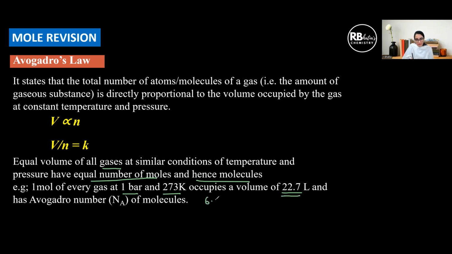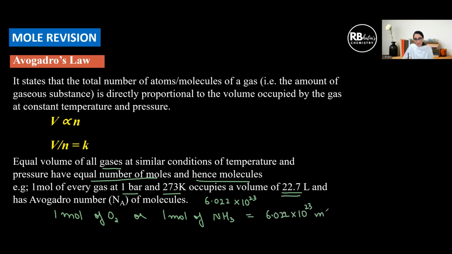And what is the Avogadro number? 6.022 into 10 to the power 23, which also means, for example, 1 mole of oxygen gas or 1 mole of ammonia gas or nitrogen gas or any gas is going to have 6.022 into 10 to the power 23 molecules. This is what Avogadro's law states.